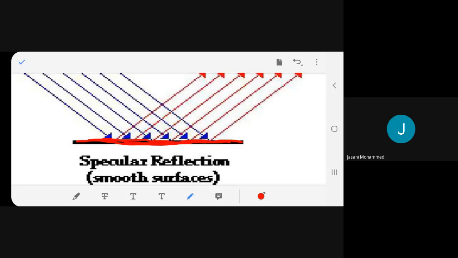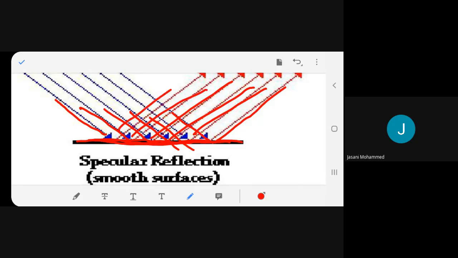Now you can see the parallel rays coming, and the parallel rays reflecting. That's why you get a very clear reflection, a very clear picture, in specular reflection.